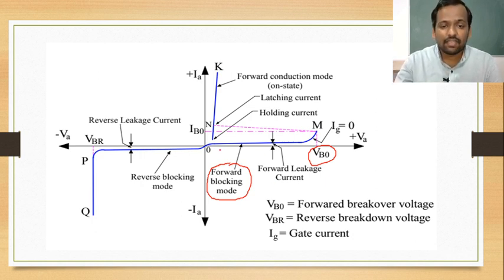You can see in the VI characteristics that as voltage increases, current does not. At breakover voltage, this junction J2 breaks. At that point, the SCR latches into conduction and the voltage across the SCR decreases.